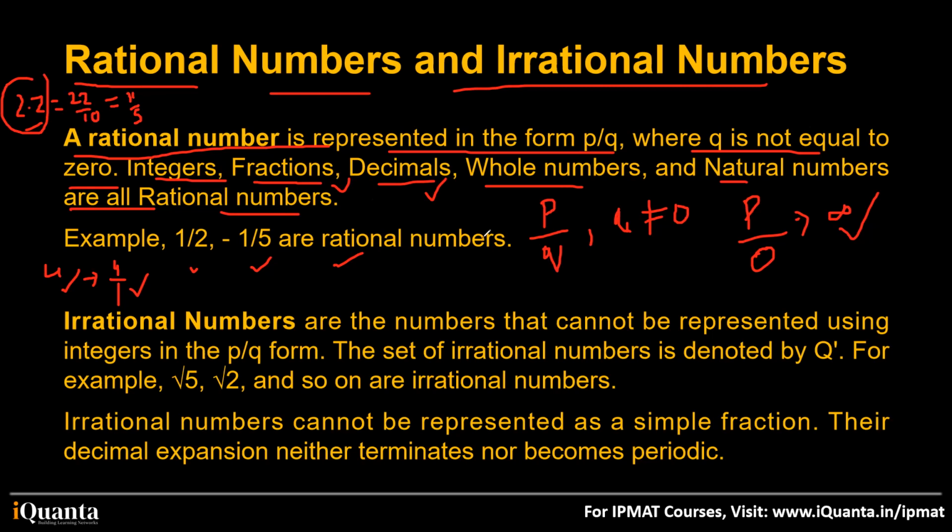Whole number. For example, 0. Let's take the most special whole number, which is 0. Is 0 a rational number? Yes, because it can be written in the form of 0 by 1, where Q is not equal to 0, right? We don't have any restrictions on the value of P, but there are some restrictions on the value of Q. Q should not be equal to 0. So when I write 0, a whole number, it can be written in the form of P by Q as 0 by 1. And very clearly, 1 is Q here, and Q is not equal to 0. So 0 is also a rational number, okay?